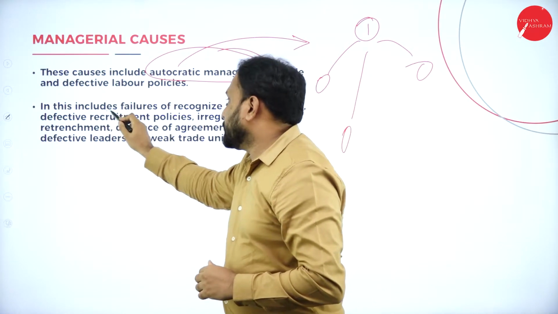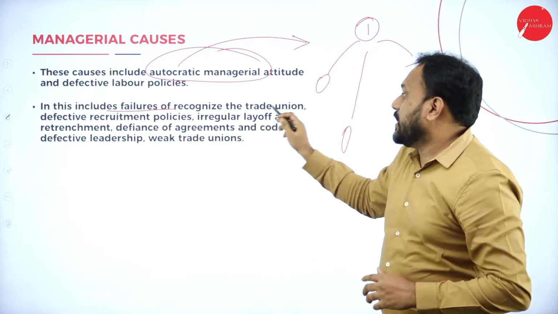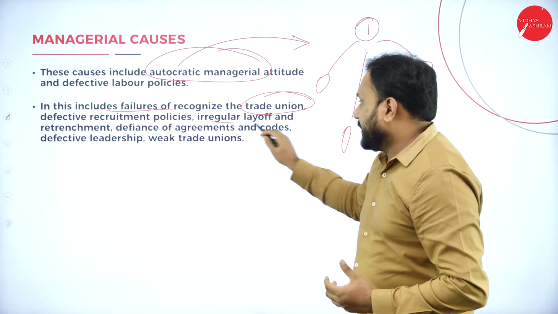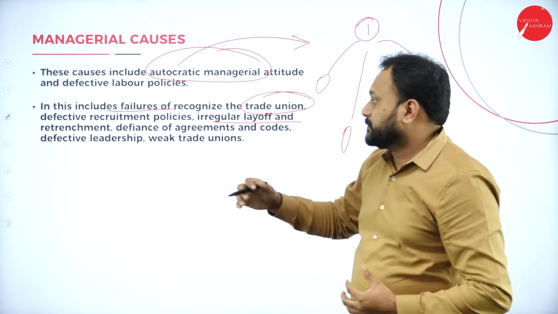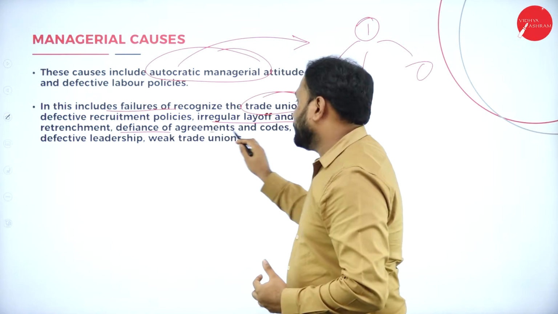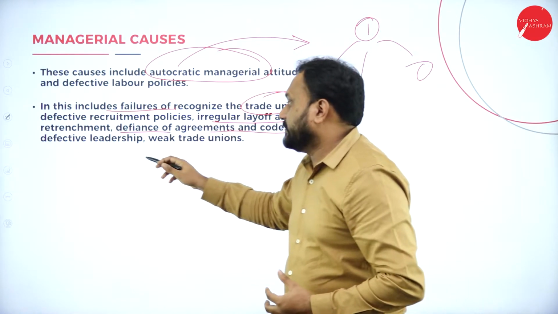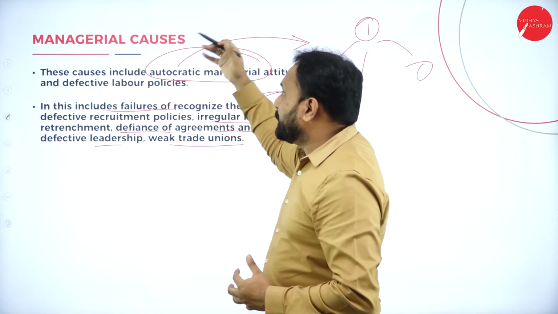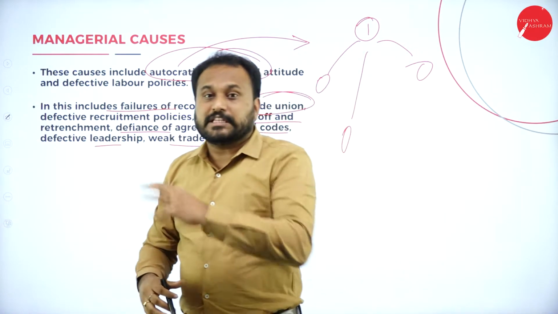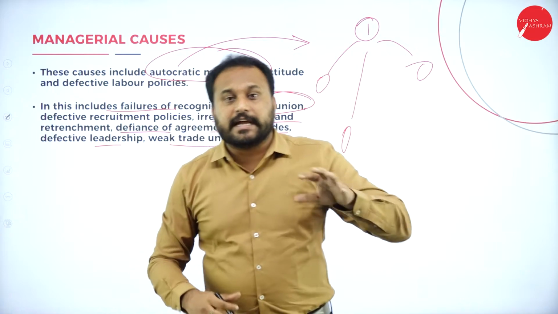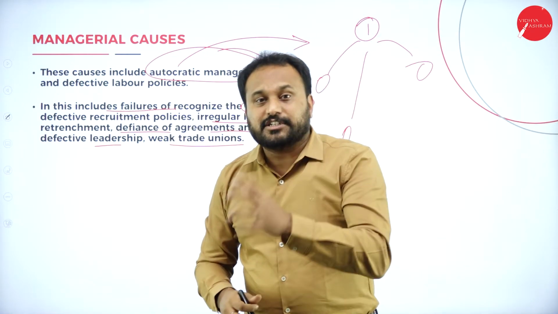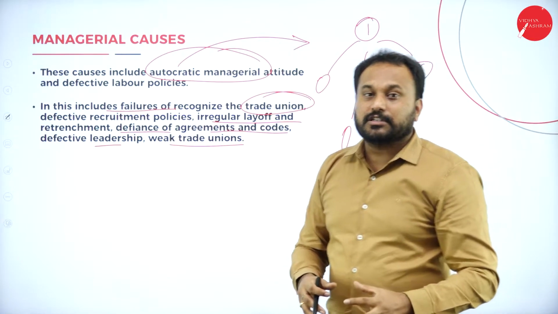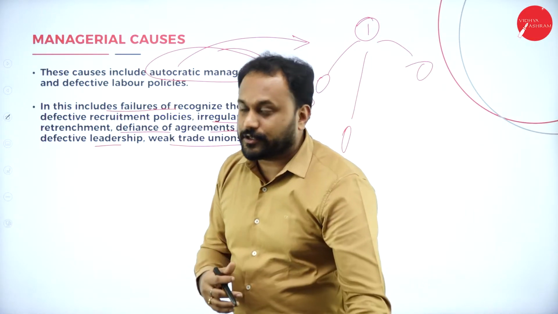This includes failure to recognize the trade union, defective recruitment policies, irregular layoff and retrenchment, defiance of the agreements and the courts, defective leadership, and weak trade union. Because there is a problem within the management, the entire setup and the relationship between the employer and the employee will fail only because of the managerial failure.